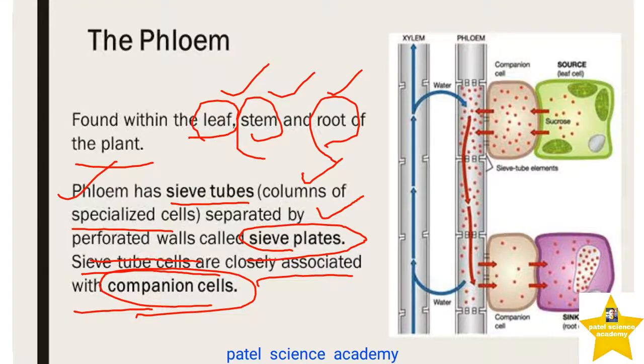Dear students, this phloem plays a very important role in the translocation of material in the plant body, so that they can get water as well as minerals for different purposes. So we'll see it one by one now.